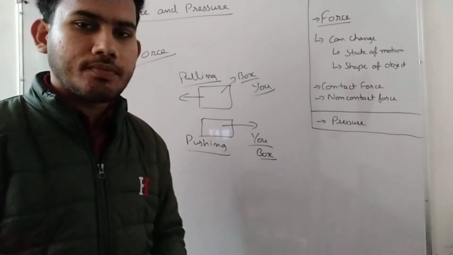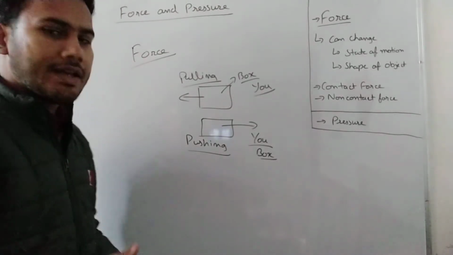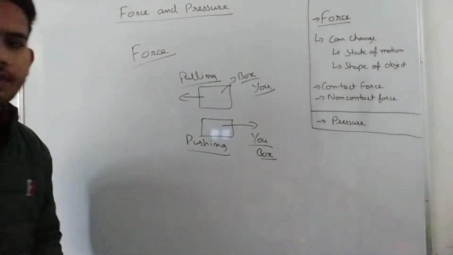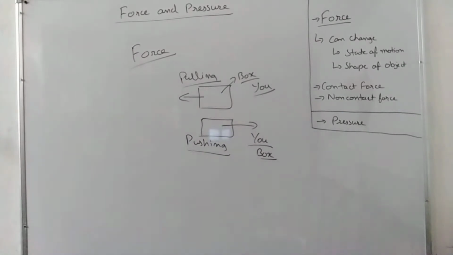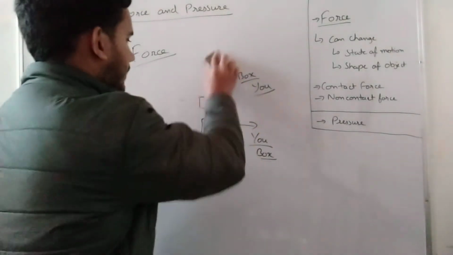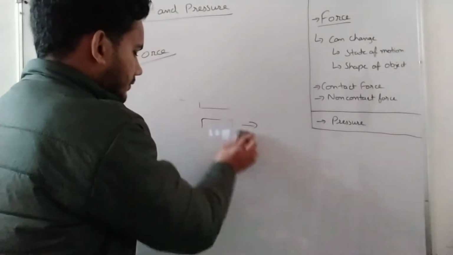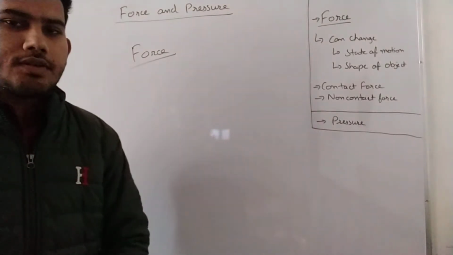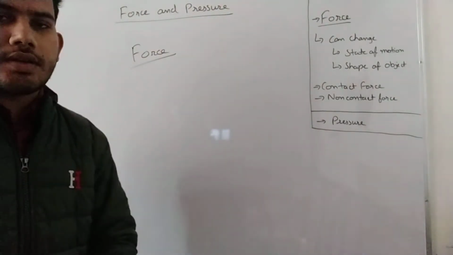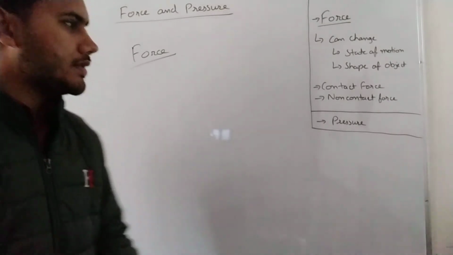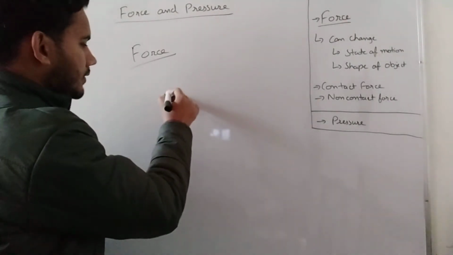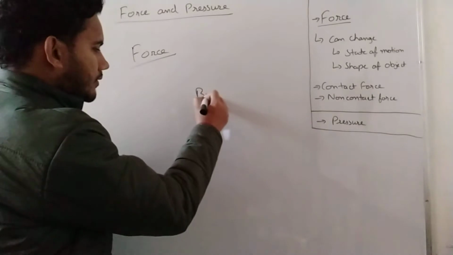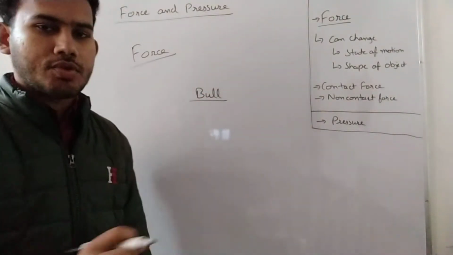Now what does force do in our daily life? As you know about a cattle puller, like the bullock, the bull is pulling a cart.